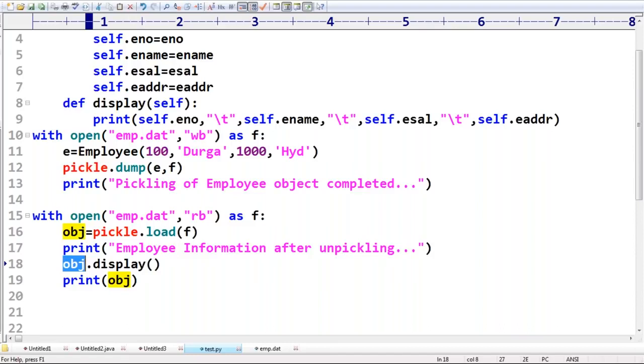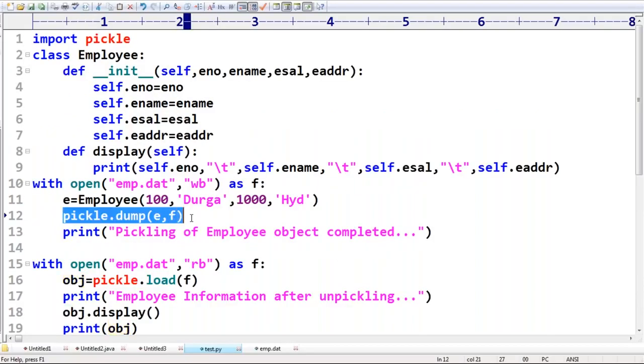Yes, you can call obj.enum, obj.esalary, and so on. If you are not writing the display method, and you want to print its properties, you can call obj.enum, obj.enumber, just like in our Java code. The dump method is saving this object data into the file. It is saving the employee object to the file.